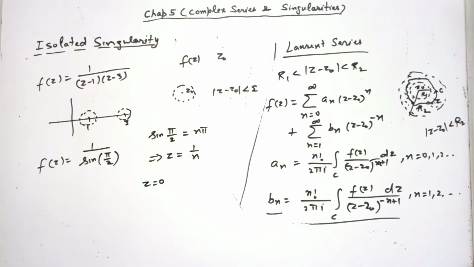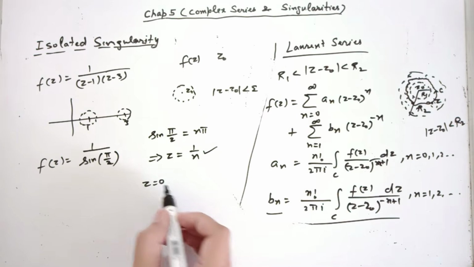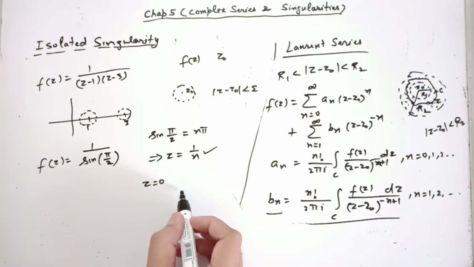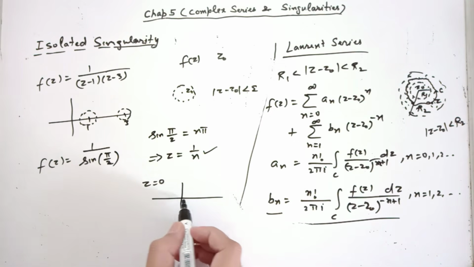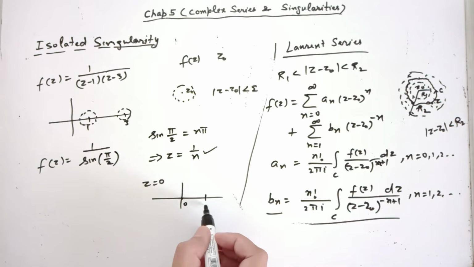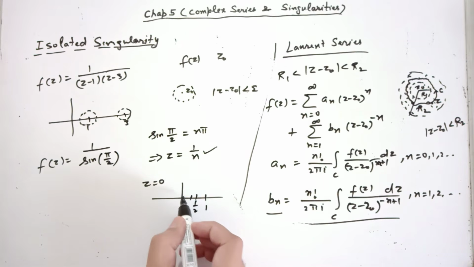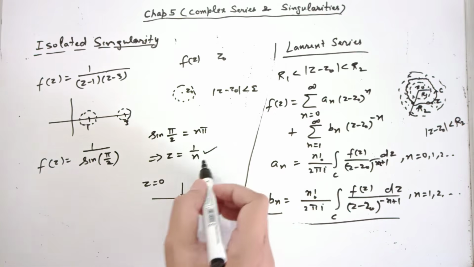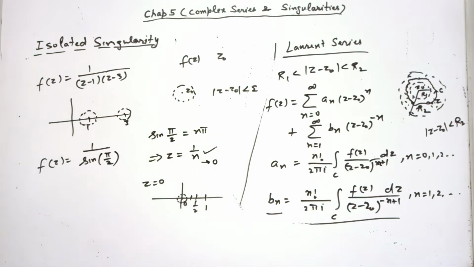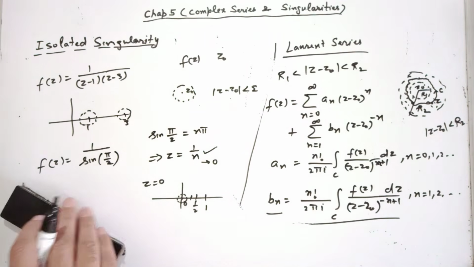But 0 is not isolated. Why? 0 is here. First singularity is 1, second 1 by 2, third 1 by 3. So if you construct a neighborhood around 0, it carries infinitely many singularities of this function, because this is a sequence that goes to 0. So in this case, 0 is not isolated. Alright. We will focus on isolated singularities.